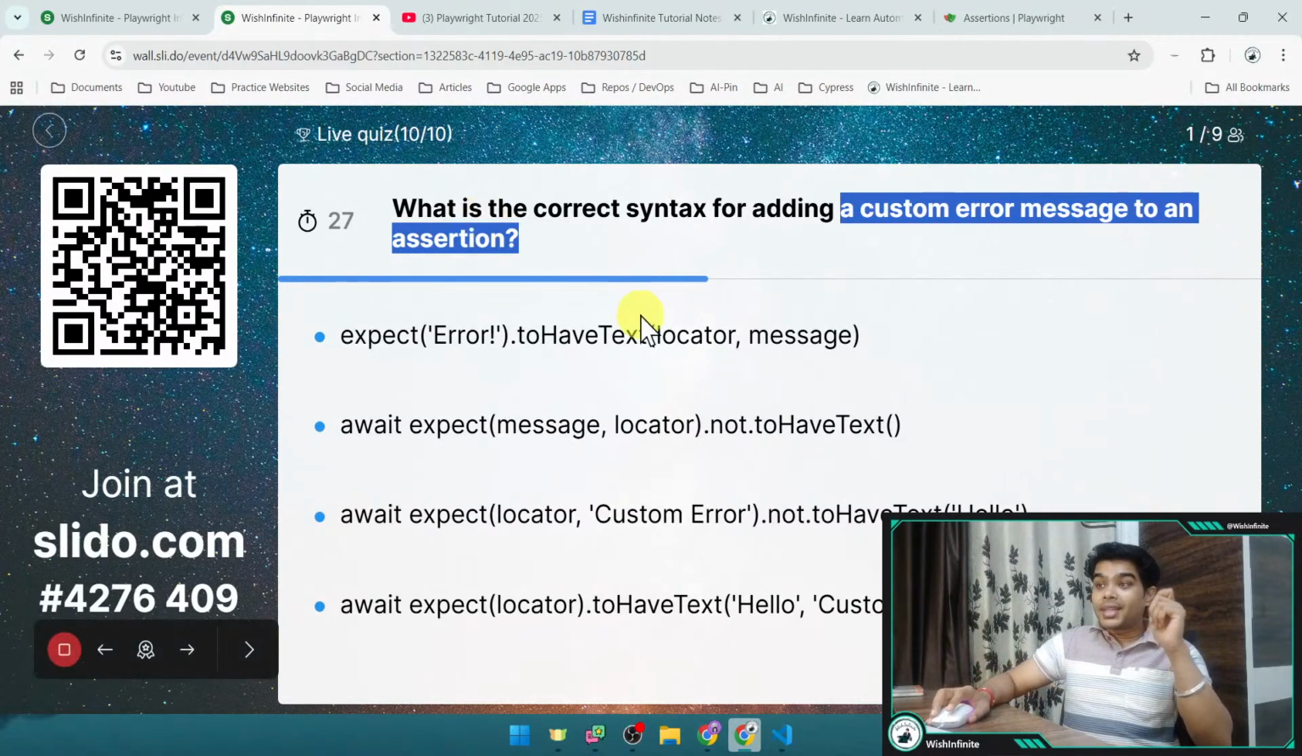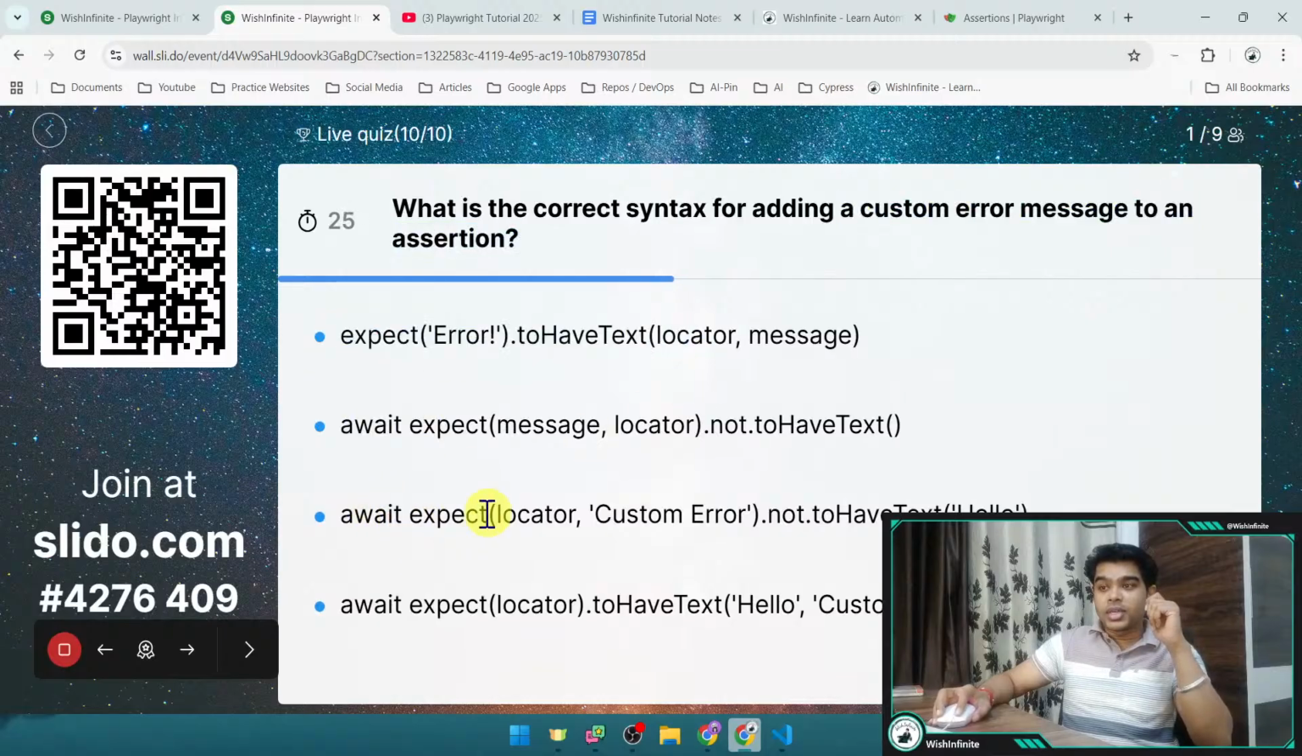So we want to add the custom message with our assertion, right? Option A, B, C, D. You can go through it. I am not reading it, as it is code, it would be easy for you to read. Where we need to provide the custom error message, that is the simple question. Guys, hurry up. We have 10 more seconds left, and then I will reveal the answer.